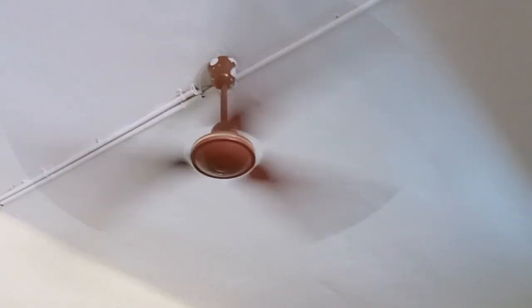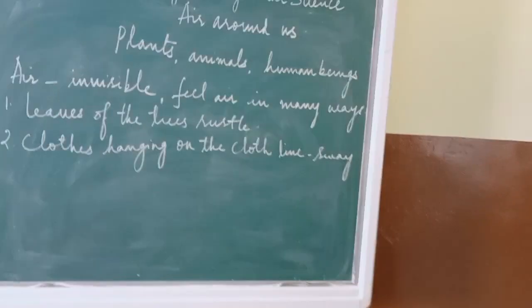The papers start flying. Now I'll show you a few papers. I'll keep the papers here and show you how the papers will be flying. See here. The paper flies away when you switch on the fan, isn't it? So this also shows the movement of air, so presence of air.